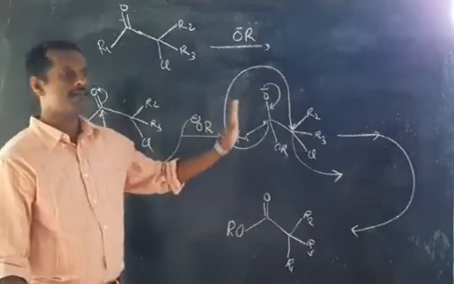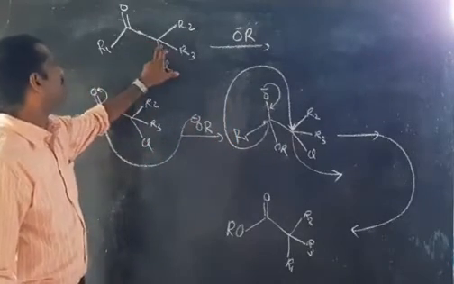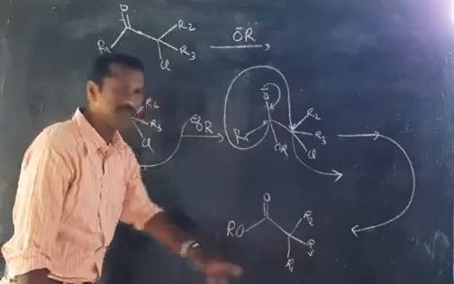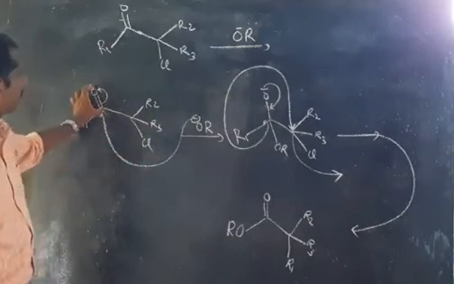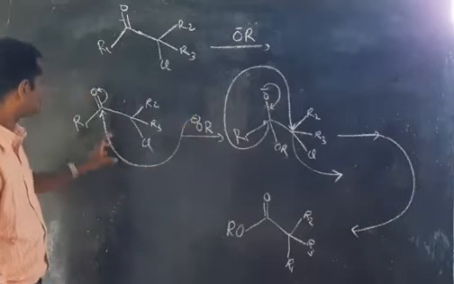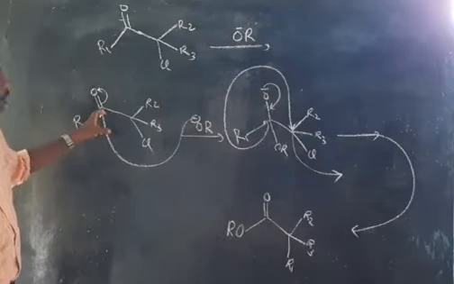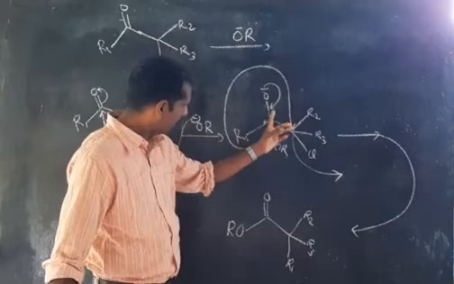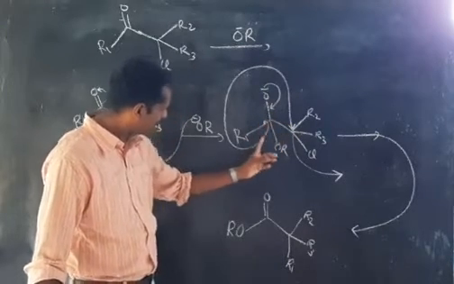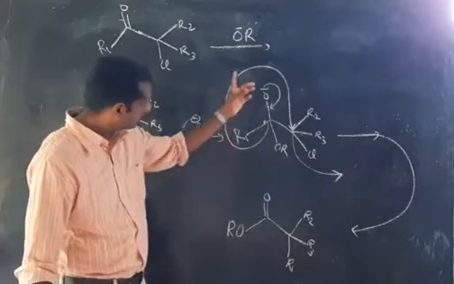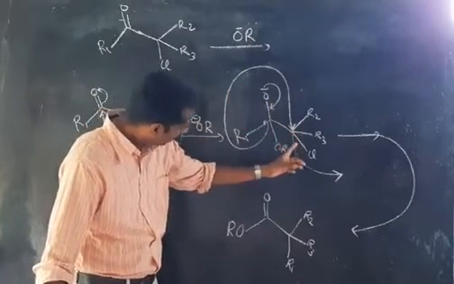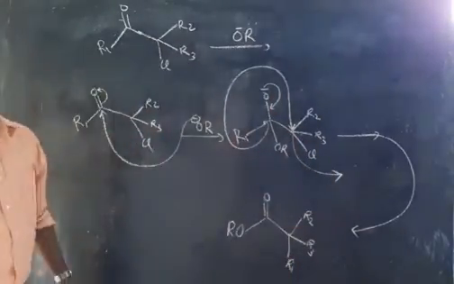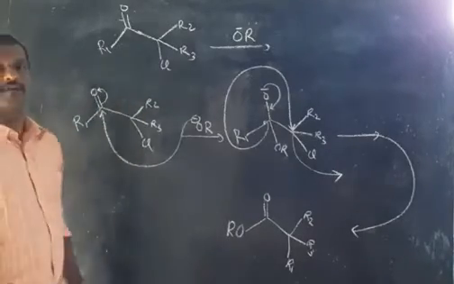Once again, look here. When alpha haloketone is treated with alkoxide ion, it will undergo rearrangement to give ester. Look at the mechanism. The CO group is a polar group, so our alkoxide ion OR minus is attacking the partially positive carbon, and you are getting this structure with O minus. In the next stage, look very carefully: this comes back, and simultaneously the alkyl group breaks from here and attaches to this carbon, and the Cl is our leaving group. When it attaches, the Cl is removed and you are getting an ester. This type of rearrangement is known as Favorsky rearrangement.